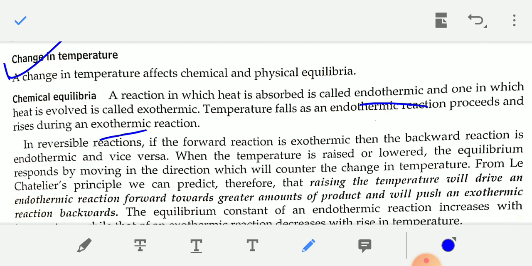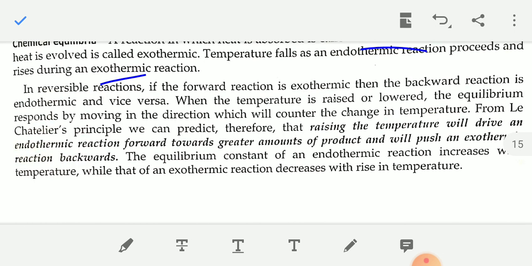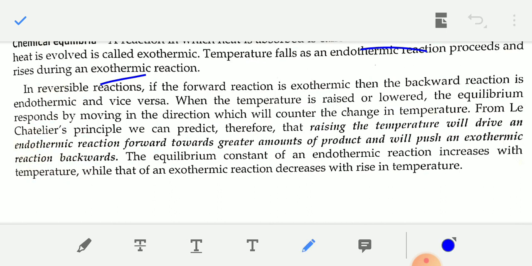You know that. In a reversible reaction, if the forward reaction is exothermic, then the backward reaction is endothermic, and vice versa.